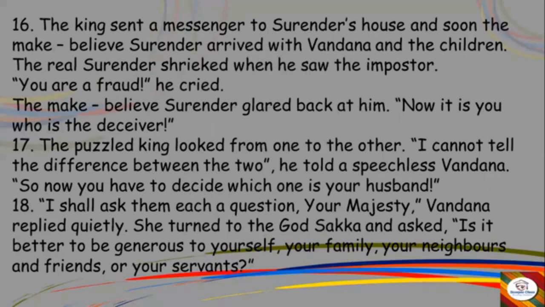Now, you're a fraud, he started shouting. The make believe Surendra glared back at him, and now it is you who is the deceiver, he said. Now it is you who is going to lose everything. The puzzled king looked from one to other, and even the king was puzzled and confused. I cannot tell the difference between the two, he told a speechless Vandana. Now he's saying, Vandana, it's you who have to decide who is your husband because I am not able to identify them.